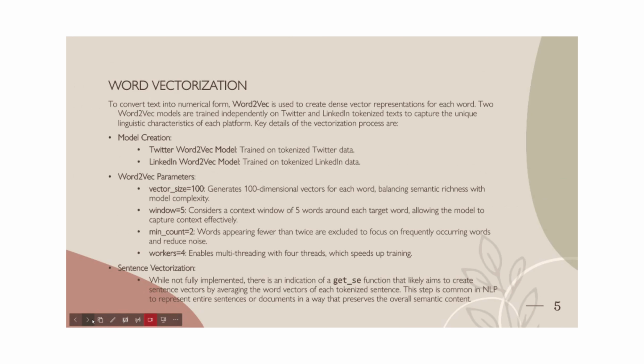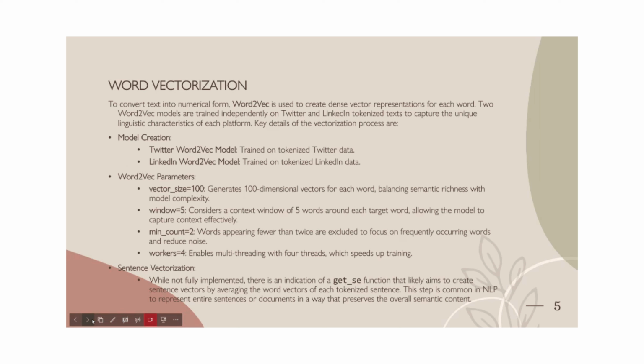This is used to convert the text into numerical form, creating a dense vector representation for each word, where two word-to-vec models are trained independently on Twitter and LinkedIn tokenized text to capture the unique linguistic characteristics of each platform. The model creation is trained on the tokenized Twitter dataset and on the tokenized LinkedIn dataset, as shown. The word-to-vec parameters used here are vector size equals 100, which generates 100-dimensional vectors for each word, balancing semantic richness with model complexity.